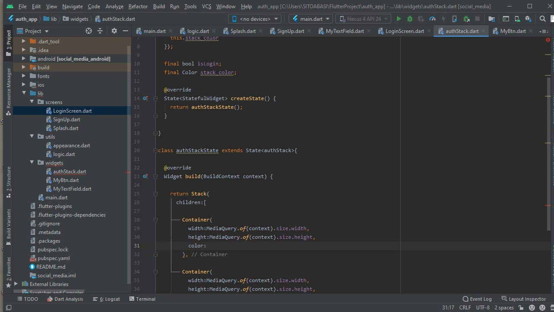So it's going to have a container. I'm also going to have another container in the stack. So the auth stack contains two containers.